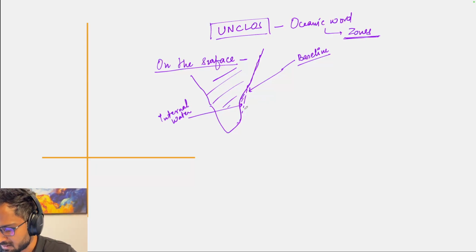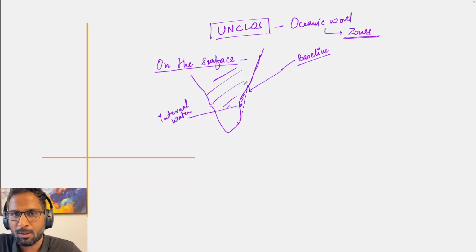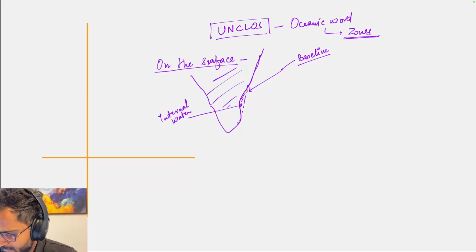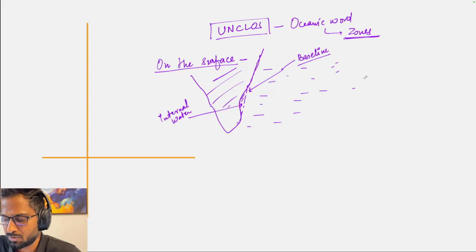And beyond this, we have different zones. Internal water is basically the part of the landmass, towards the continent side of the average shore line. Once we enter into the ocean from this baseline, this is the oceanic part.